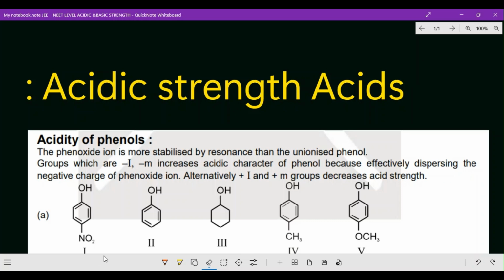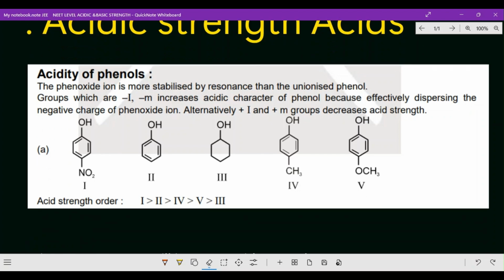Hello students, let us discuss the acidic strength of aromatic compounds. In our last video, we went through many important points to be noted down, as well as some important questions. In this video, we are going to see the acidic strength of aromatic compounds and the basic strength of aromatic compounds. Let us discuss. The first one is the acidity of phenol.